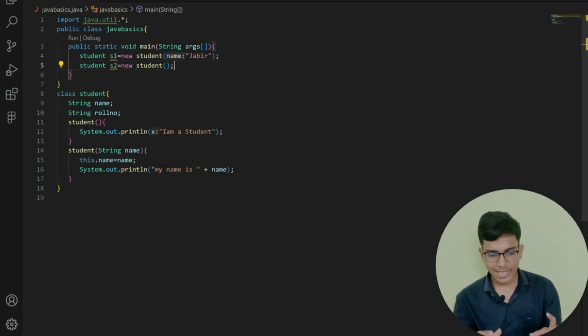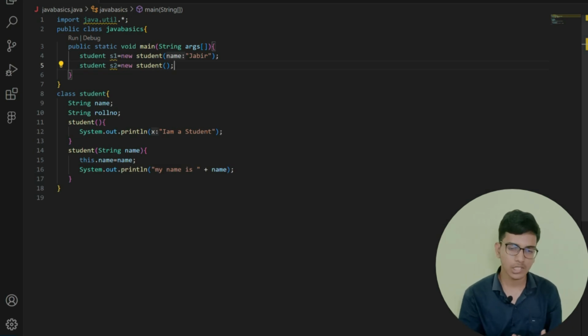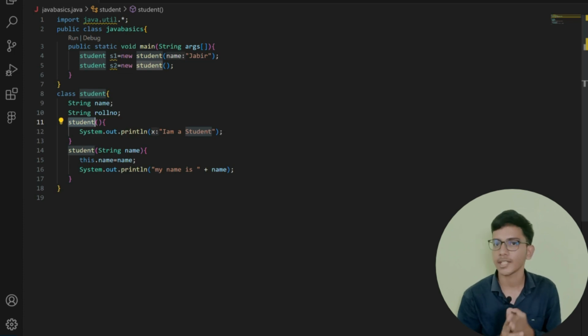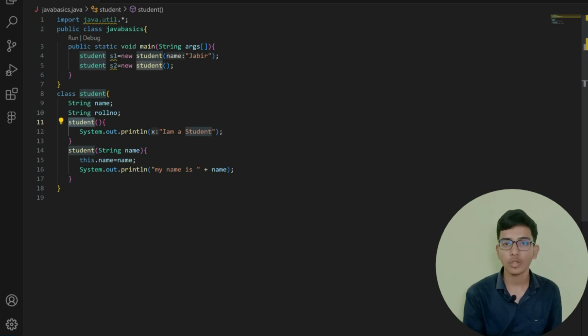A constructor is nothing but a function or method. You can see that the name of the function is the same. The only change here is with parameter or without parameter. This is known as polymorphism. We will study polymorphism in detail. Now let us talk about copy constructor.